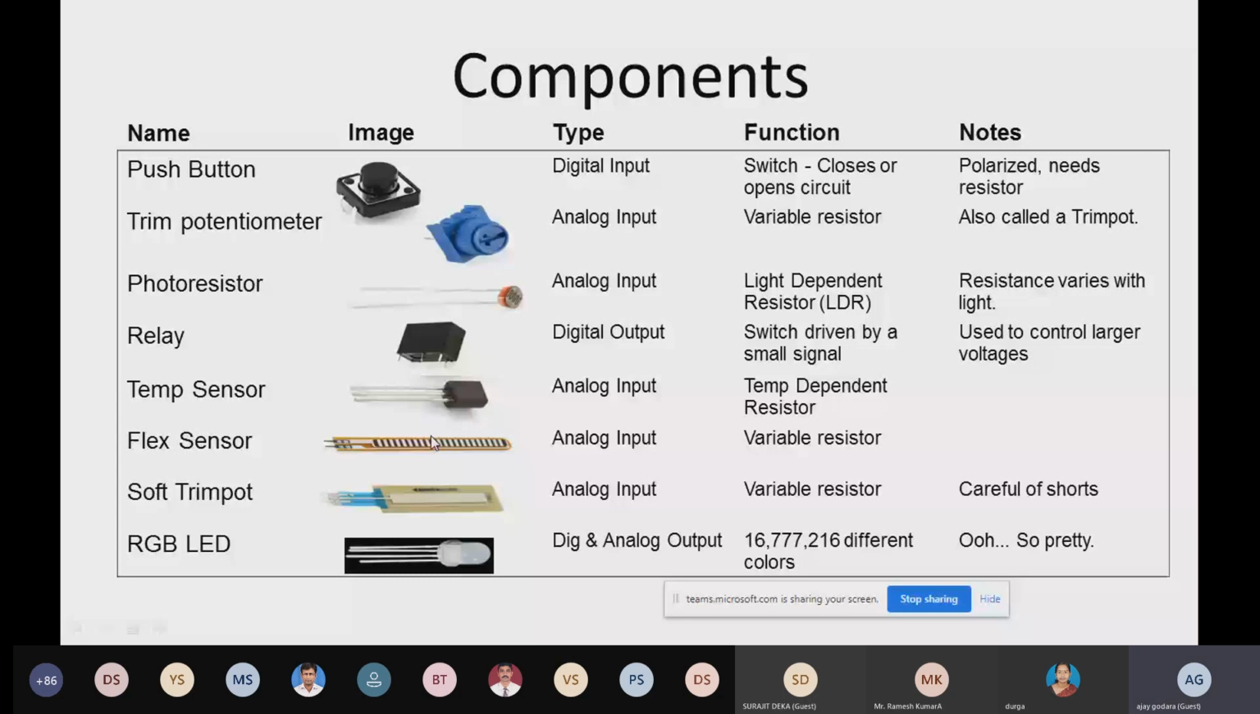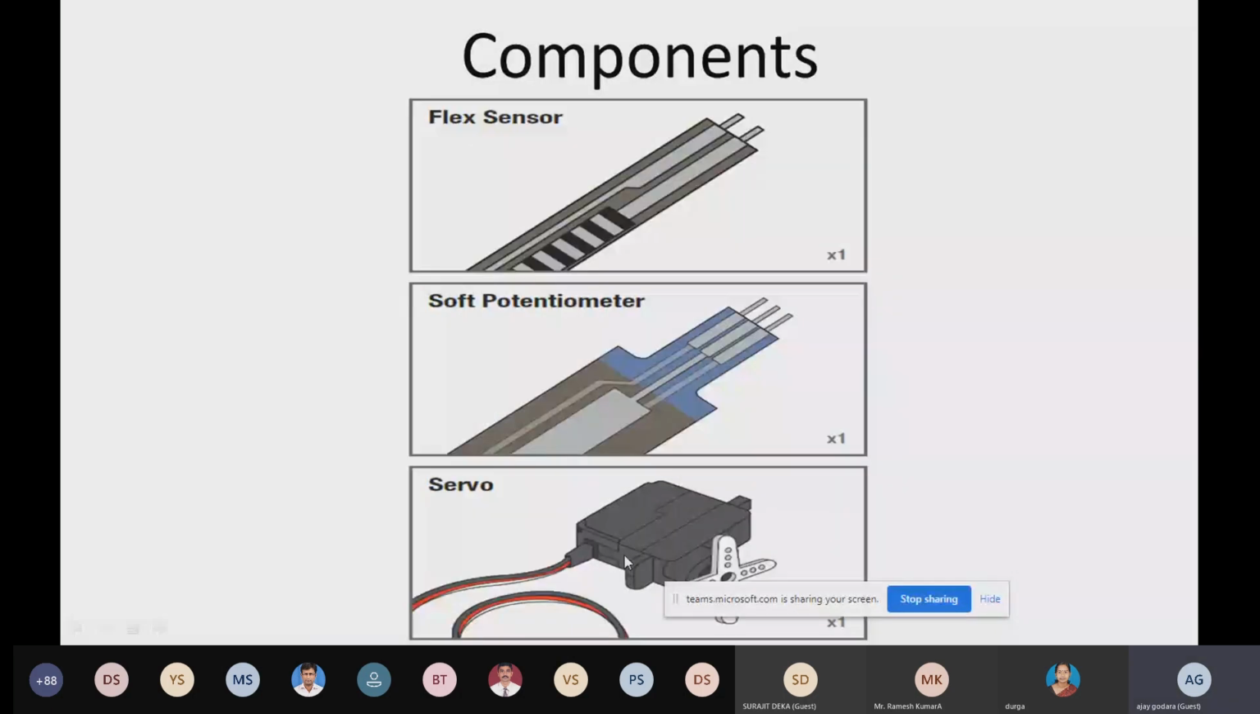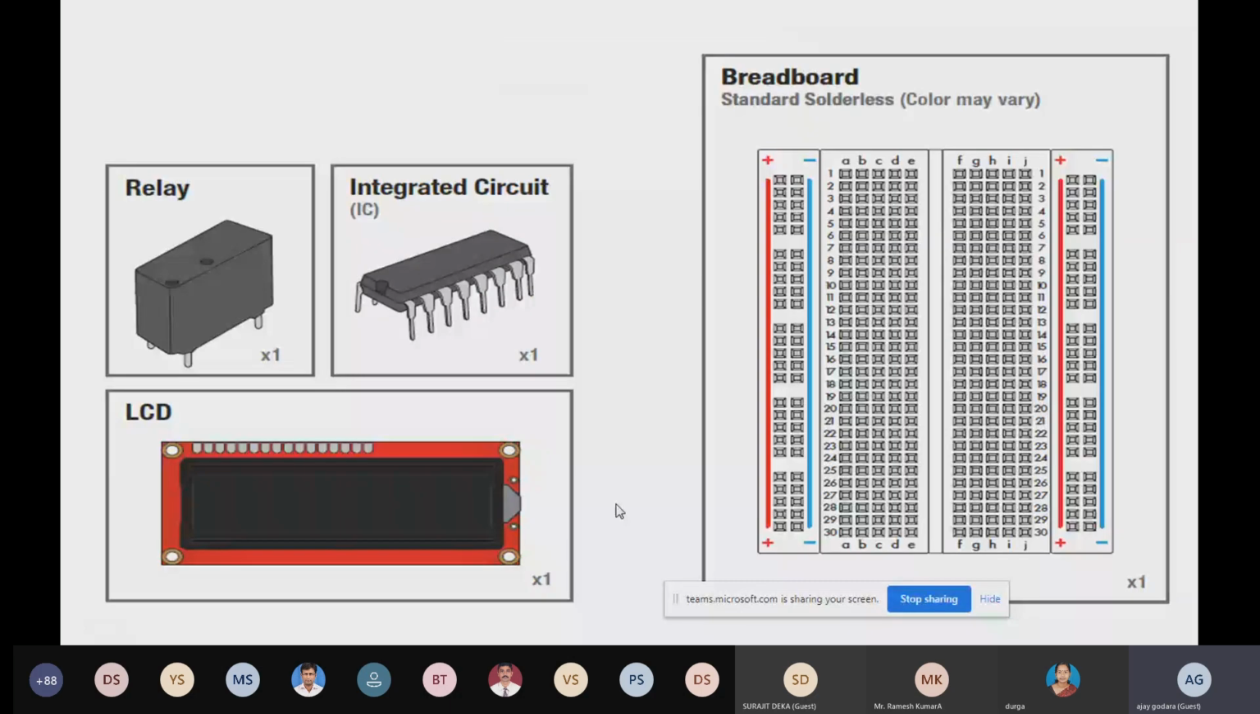These are a few more components that you can see, like buzzer, transistor, DC motor, and push buttons, that we can also use. This one is a servo motor over here, and this one is a breadboard. How can you use the breadboard? You can use an LCD, some ICs, and some relays easily in Tinkercad.